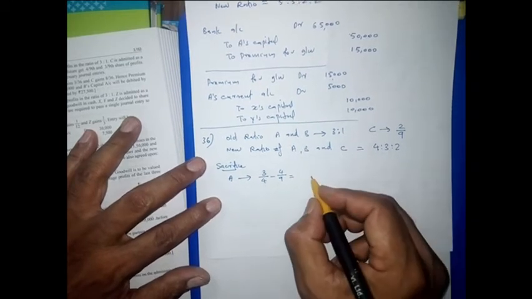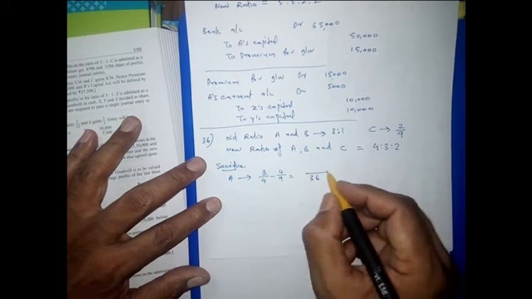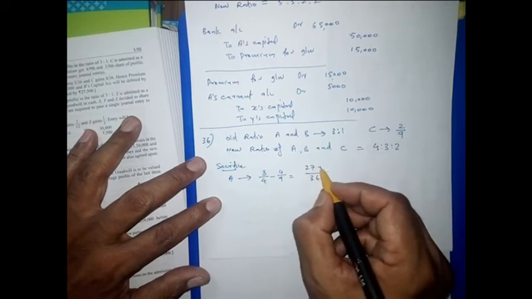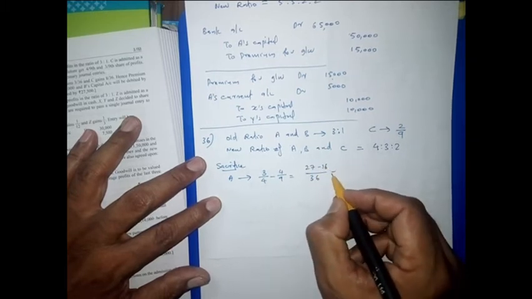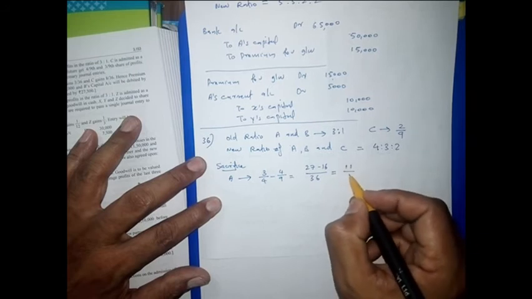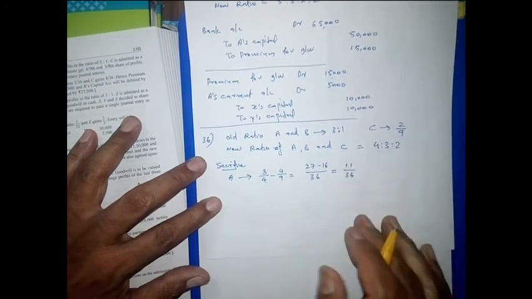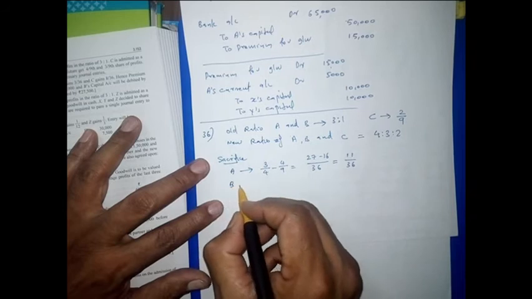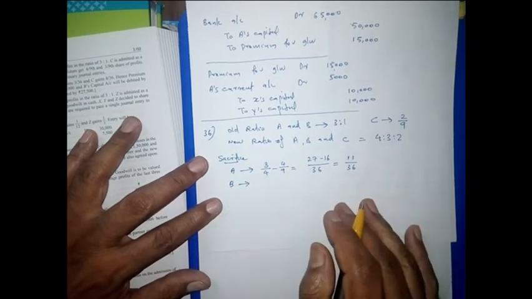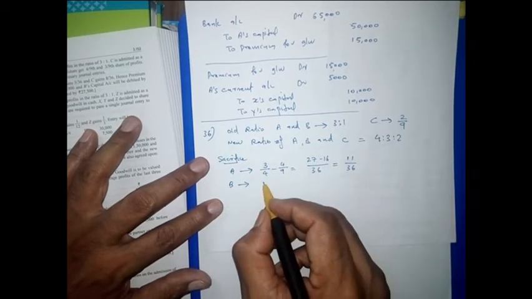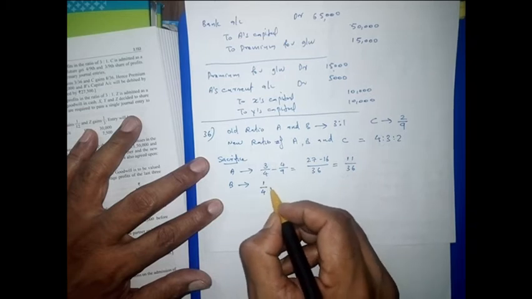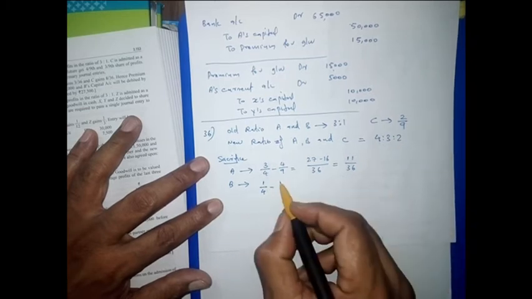Here the LCM will be 36. So 11 is coming, 11/36. Then B: the old share is 1/4 minus B's new share 3/9.